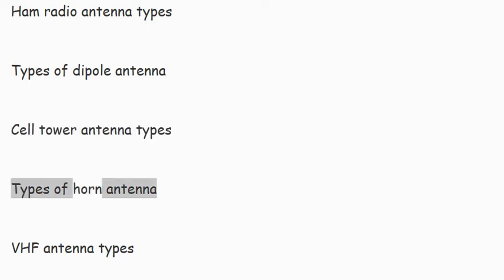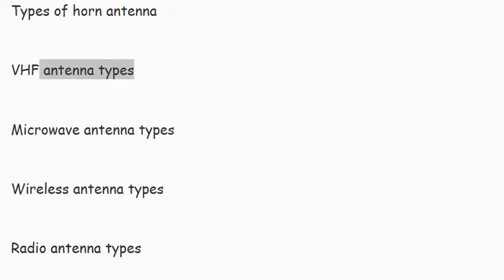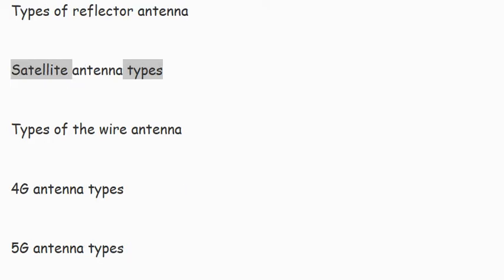Types of horn antenna. VHF antenna types. Microwave antenna types. Wireless antenna types. Radio antenna types. Types of the radar antenna. Types of reflector antenna. Satellite antenna types. Types of the wire antenna.